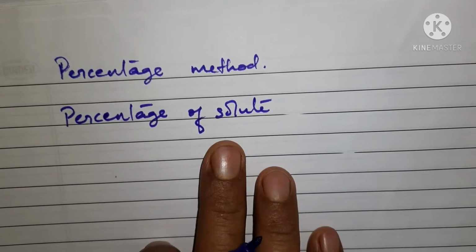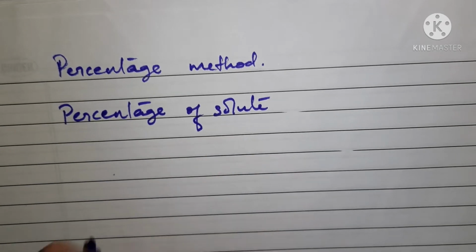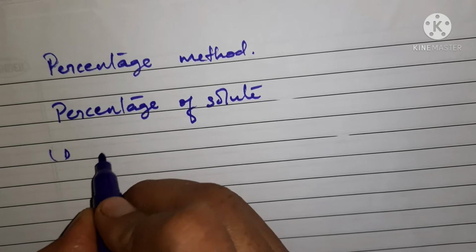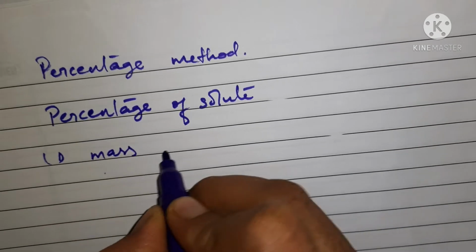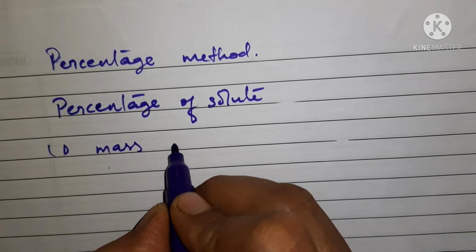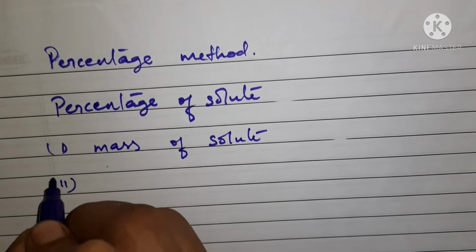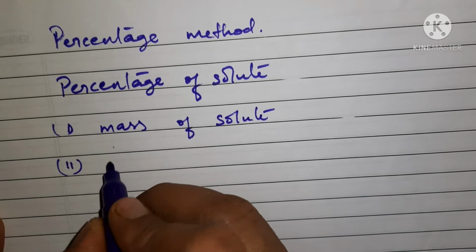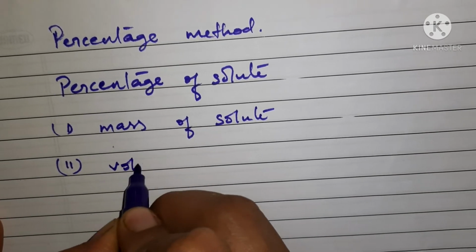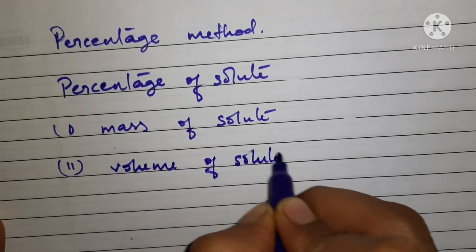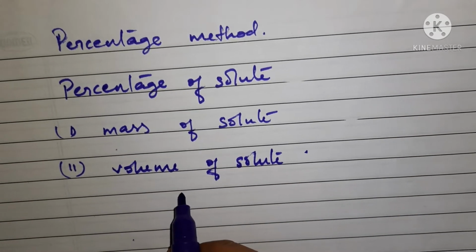Now this can be expressed in two ways. Okay, the first one is mass by mass of solute. And in the second case we will come to know about the volume of the solute, right? Volume of the solute. Now what does it mean, that mass of the solute and volume of the solute?